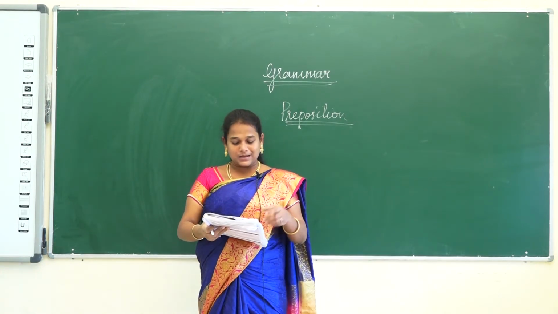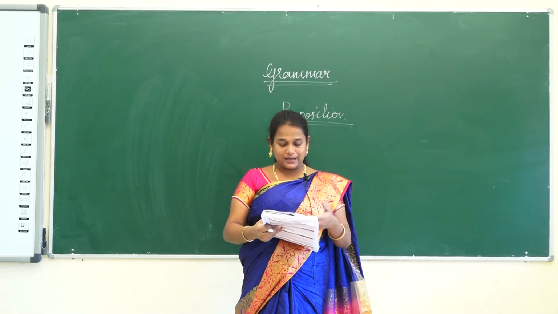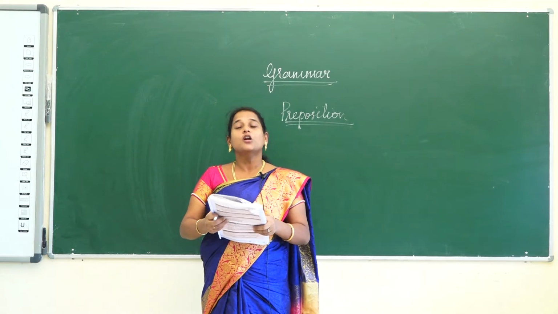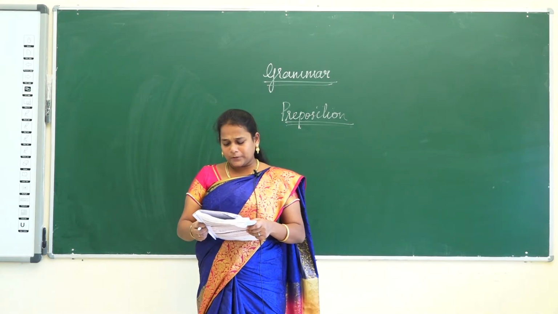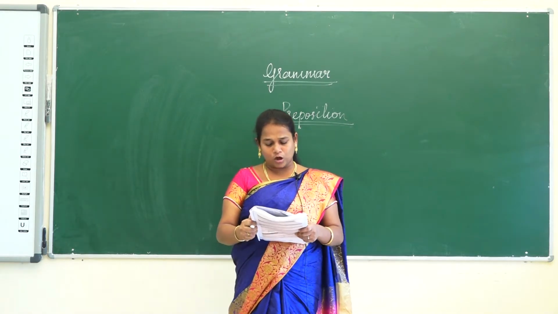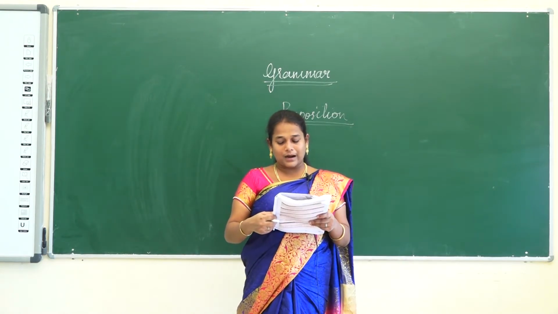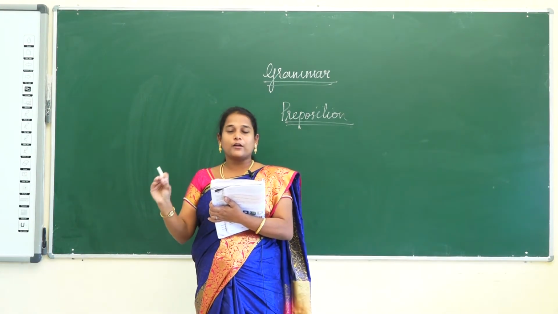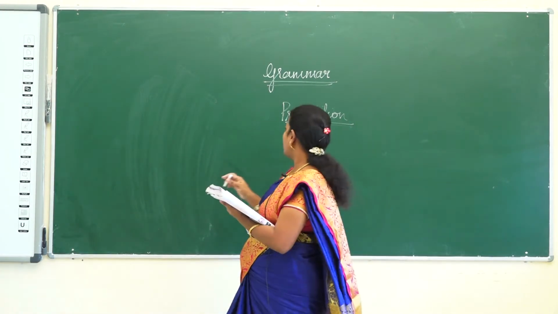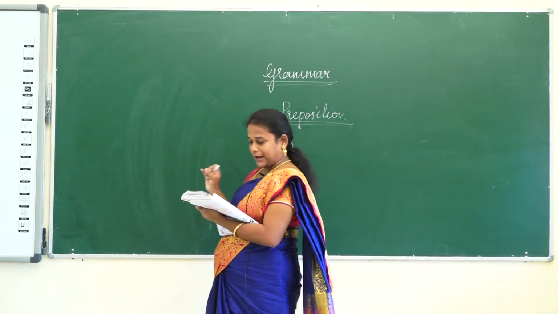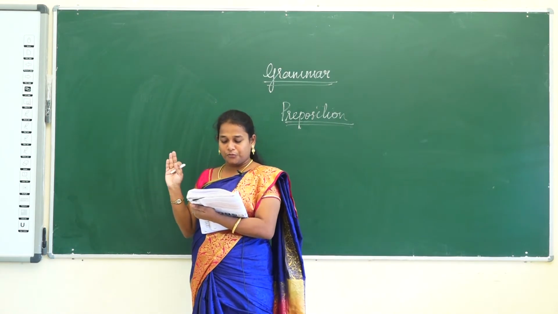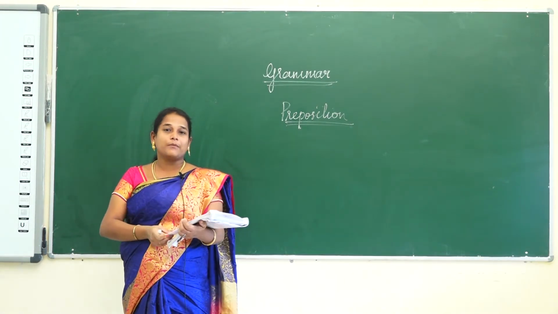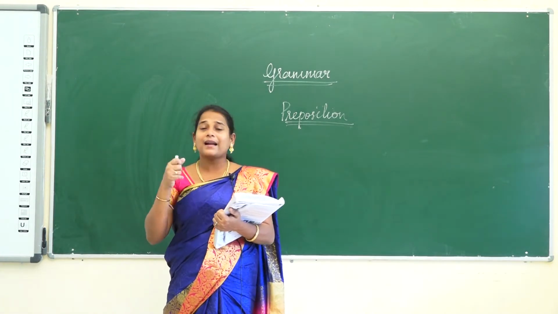So, here with the pictures they have explained what a preposition is, and they have given some images also. By seeing the image you will have a better understanding. So, a preposition is a word that is placed before a noun or pronoun to show its relation to the other words in the sentence. So, it shows the relationship, the position. In your text they have given preposition of time, preposition of place, preposition of movement, since and for, during and in, and between and among. So they have categorized it into 6 and explained it to us.